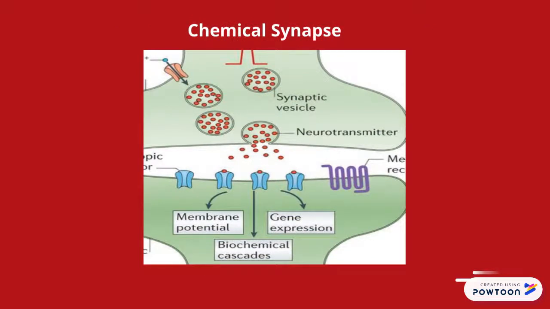In chemical synapses, while a signal travels the axon, special molecules known as neurotransmitters are released from small sacs called vesicles. The neurotransmitters temporarily bind the 2 neurons together, which allows the electrical impulse to continue. After a while, the neurotransmitters separate from the receptors and will either be destroyed by enzymes or they will return to their initial neuron to be recycled.